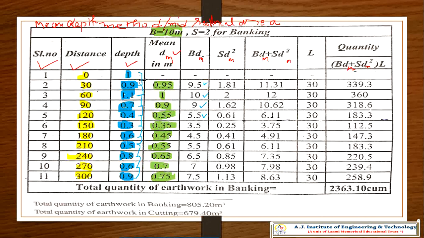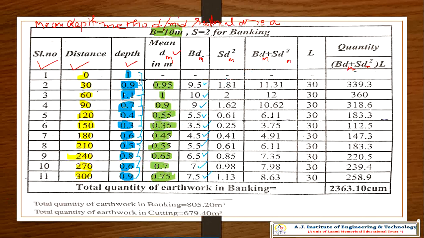0.35 into 10, 3.5. 0.45 into 10, 4.5. 0.55 into 10, 5.5. 0.65 into 10, 6.5. 0.7 into 10, 7. 0.75 into 10, 7.5. And s dm square is also the same.